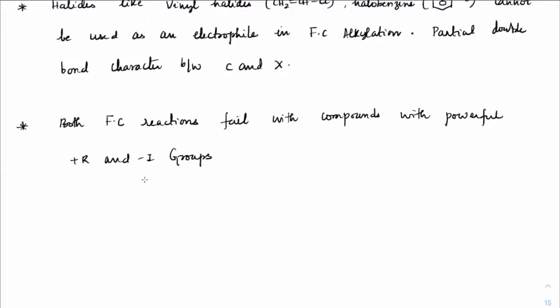Okay. For example, which are those kind of examples? Like aniline. Okay, aniline or alkyl anilines, alkyl substituted or N-alkyl anilines. What does that mean?